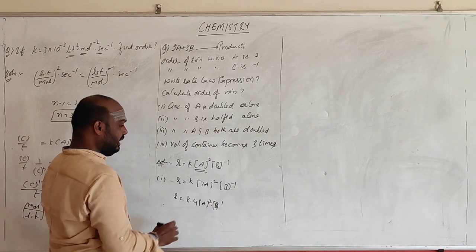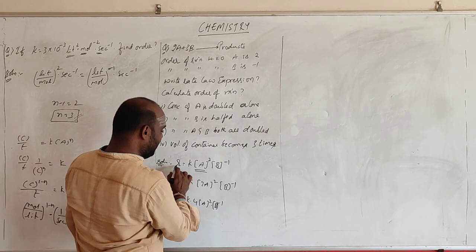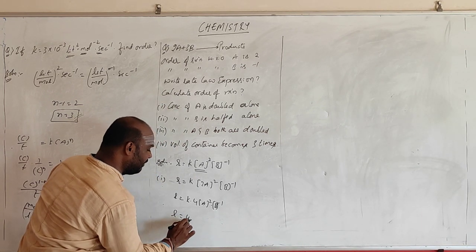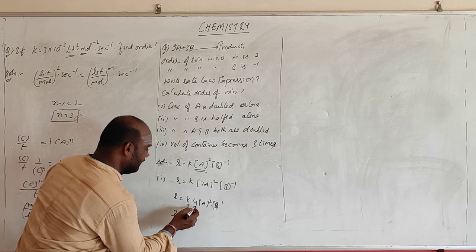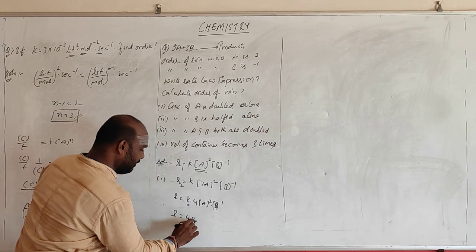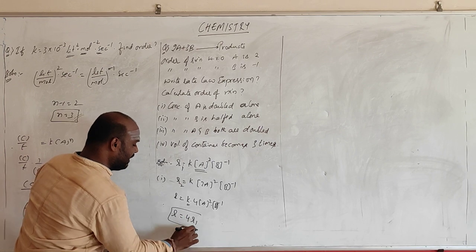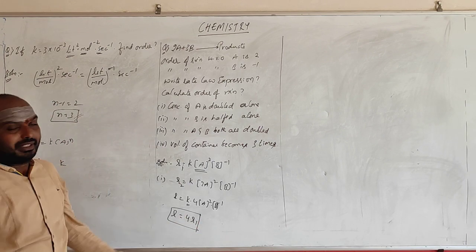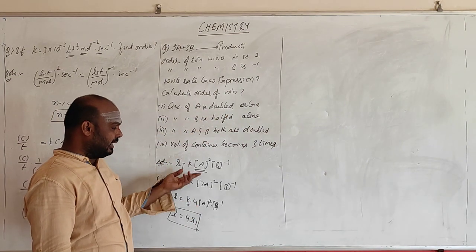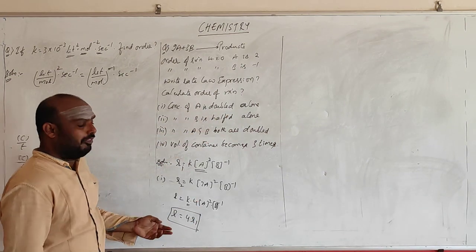Clear? So K A square B power minus 1 is R1. So the rate becomes 4 times R1. When the concentration of A alone is doubled for this equation, the rate becomes 4 times.